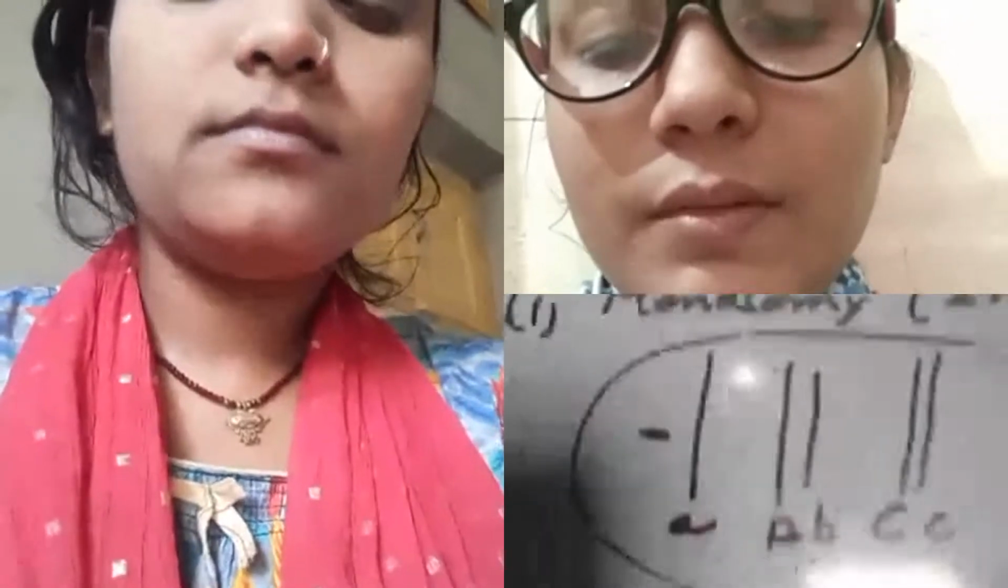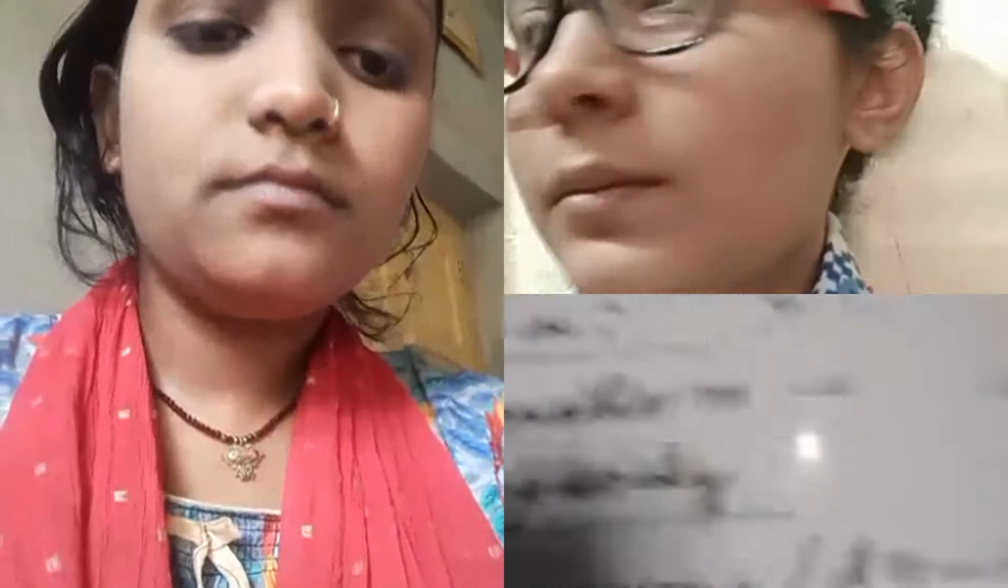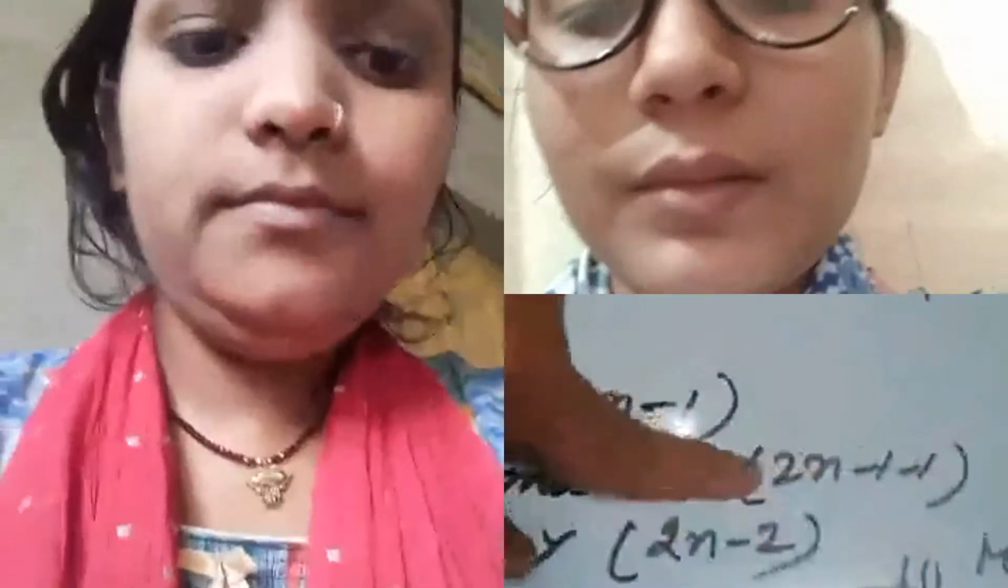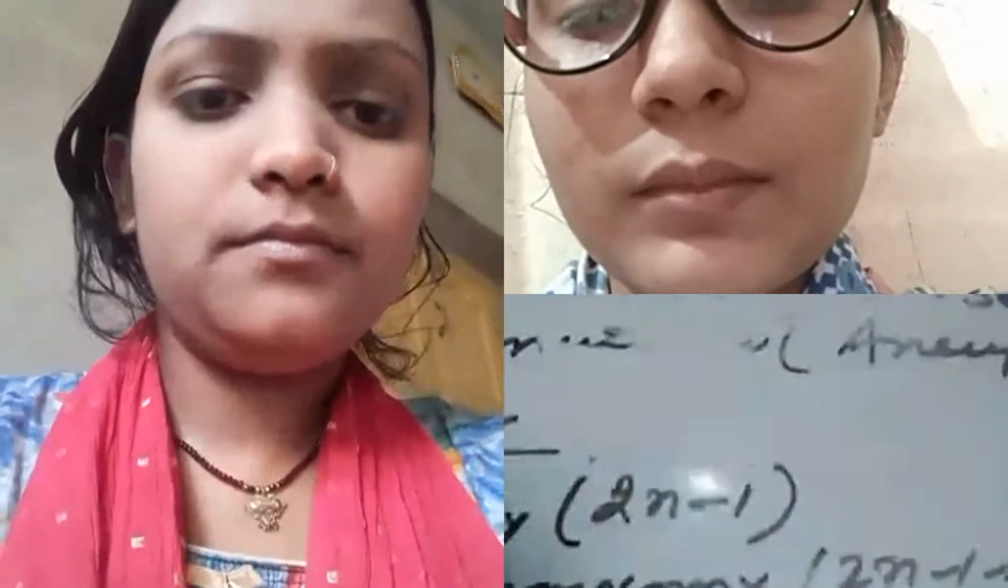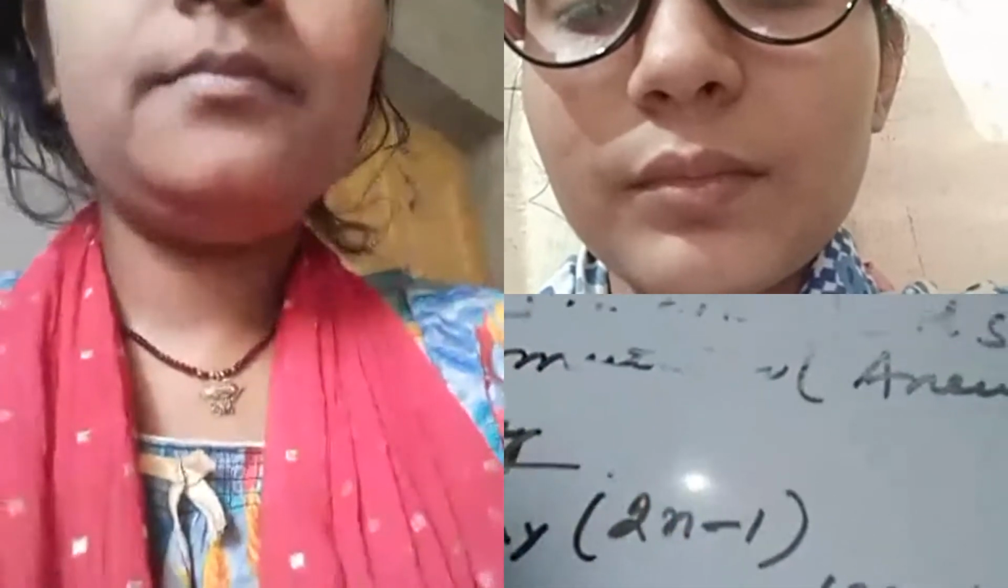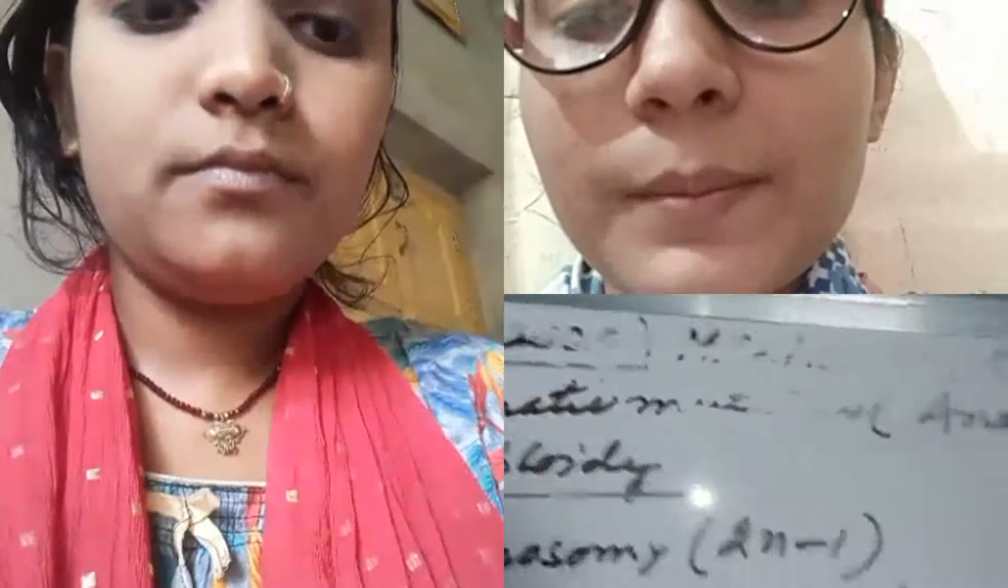Okay. So these are the three types of hypoploidy, as I have written here. Monosomy, which is represented by the genomic formula 2n minus 1. The double monosomy, which is represented by the genomic formula 2n minus 1 minus 1. And the third one is the nullisomic, which is represented by 2n minus 2. This is the classification. Today we are studying hypoploidy, which is a type of aneuploidy. These hypoploidy types are monosomy, double monosomy, and nullisomy.